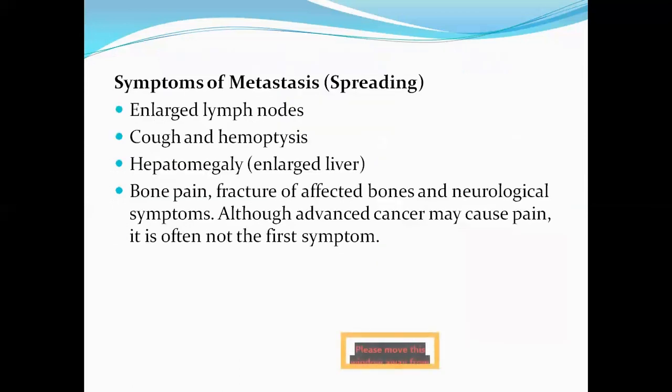The symptoms of metastasis, that is the spreading of the cancer, can be seen as enlarged lymph nodes, cough, and hemoptysis. Hemoptysis means coughing out blood. And hepatomegaly, that is enlarged liver, bone pain, fracture of affected bones, and neurological symptoms. Although advanced cancer may cause pain, it is often not the first symptom.